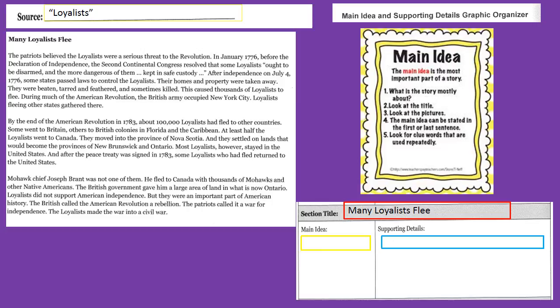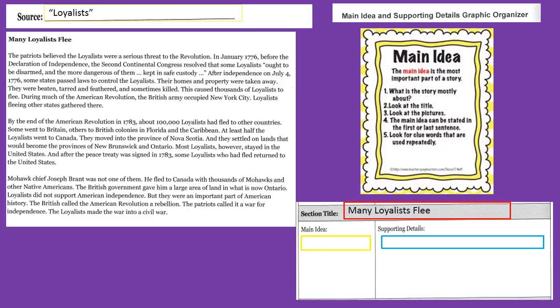By the end of the American Revolution in 1783, about 100,000 Loyalists had fled to other countries. Some went to Britain, others to British colonies in Florida and the Caribbean. At least half of the Loyalists went to Canada. They moved into the province of Nova Scotia, and they settled on lands that would become the provinces of New Brunswick and Ontario. Most Loyalists, however, stayed in the United States.